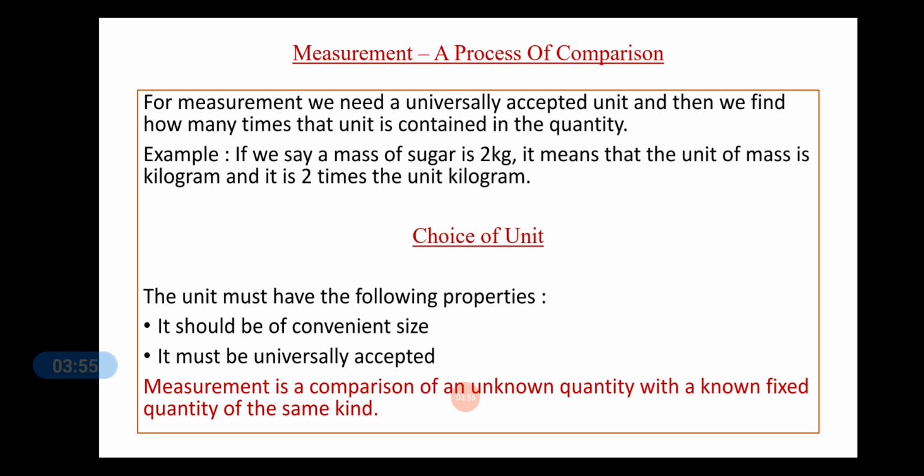So to measure a quantity, we choose a known fixed quantity of that kind as the unit, and then we find the number of times that fixed quantity is contained in the given quantity. So basically, measurement is a comparison of an unknown quantity with a known fixed quantity of the same kind.